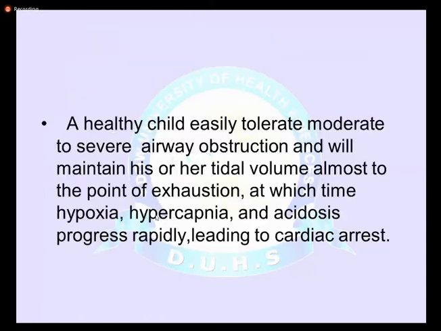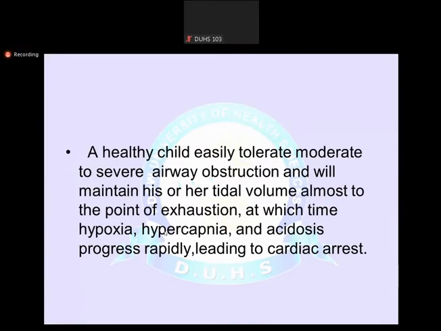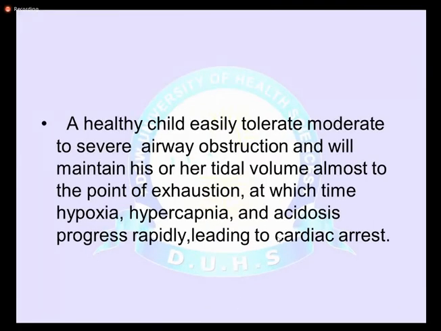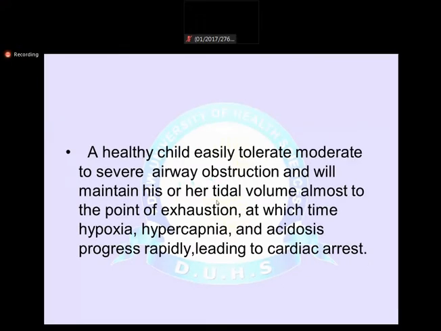A healthy child easily tolerates moderate to severe airway obstruction. Healthy child means a child who does not have other comorbidities, like asthma, some congenital diseases, or some cardiac problem. They usually have very good tolerance and maintain their tidal volume until the point of exhaustion. But when they become exhausted, hypoxia, hypercapnia, and acidosis progress rapidly, and that leads to cardiac arrest.